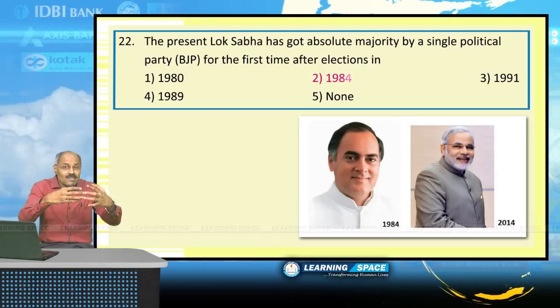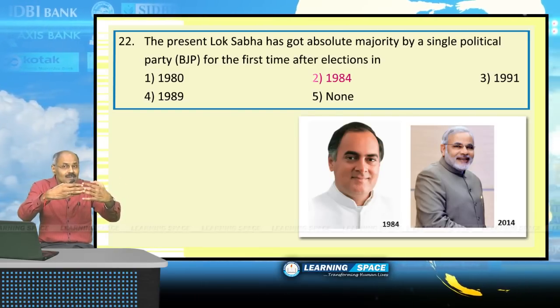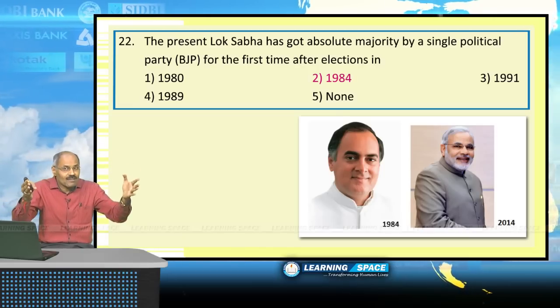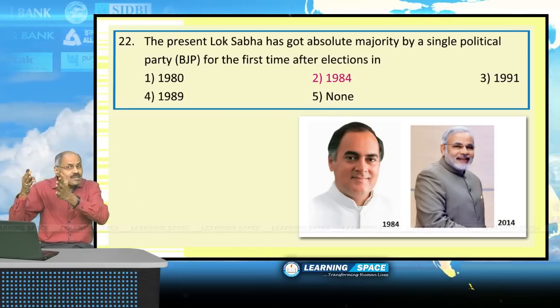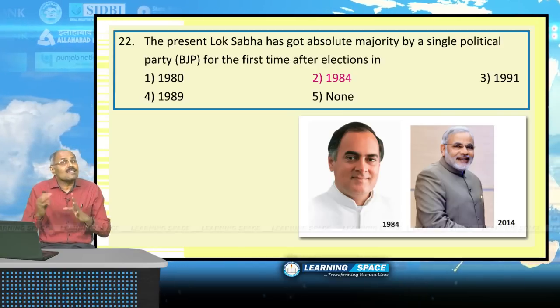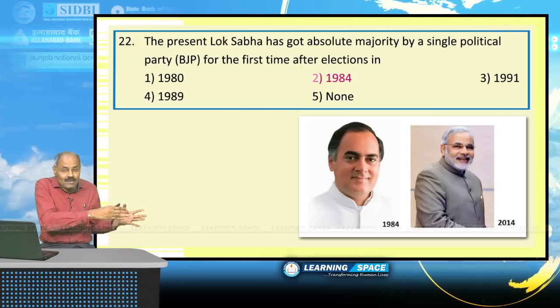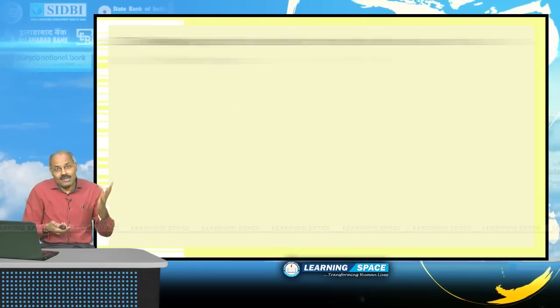Two to three parties came together and formed coalition governments, and that was the period of 25 years. Now in the year 2014, BJP got absolute majority. This is after 1984 when Congress got absolute majority. Look into the next question.